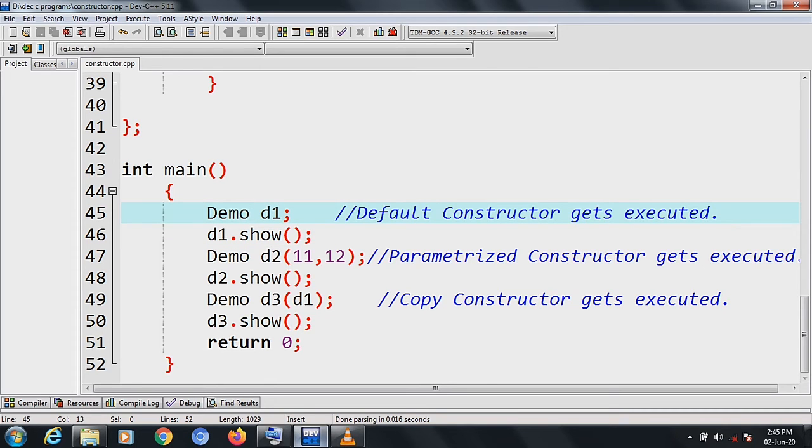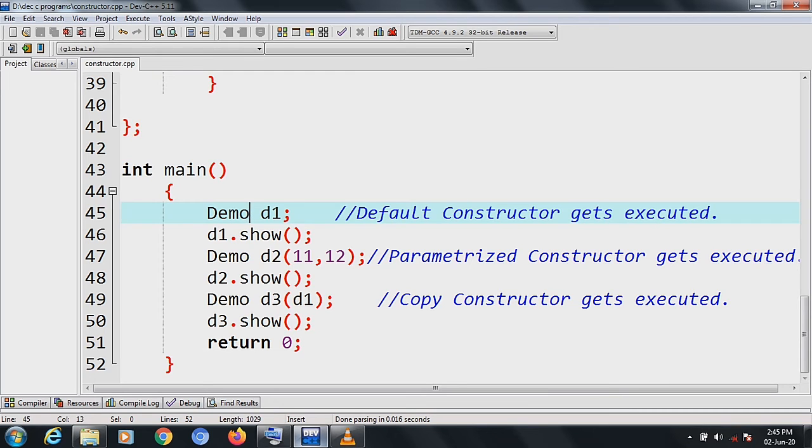As we have already discussed, the constructors need not be called. They get executed automatically when the object of the class is declared. So I have declared one object d1 for demo, so the default constructor will get executed.